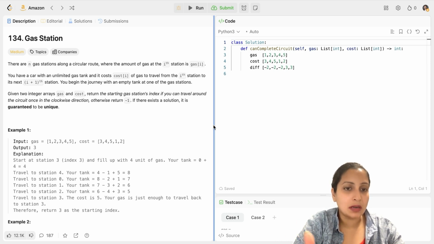Otherwise, if you have not solved it and you're looking at it for the first time, you would get a solution which is not that optimum, which is O of n square time complexity. And I will explain to you why.